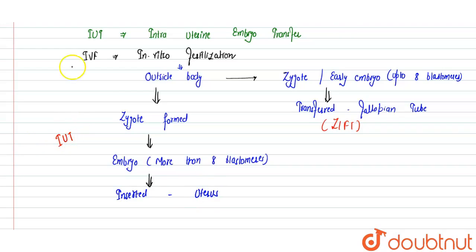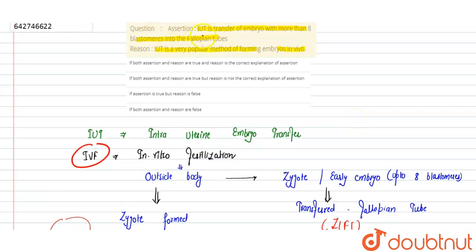Here the basic technique is the same in both cases, that is IVF. Firstly, in vitro fertilization takes place, then it is decided: if the embryo with more than 8 blastomeres is transferred into the uterus, that is known as IUT. Otherwise, when it is transferred into the fallopian tube, it is known as ZIFT, that is zygote intrafallopian transfer. Here the assertion is IUT is transfer of embryo with more than 8 blastomeres into fallopian tube. This is incorrect. Intrauterine transfer, this is very clear from its name itself. Transfer is into the uterus, not the fallopian tube, so incorrect.